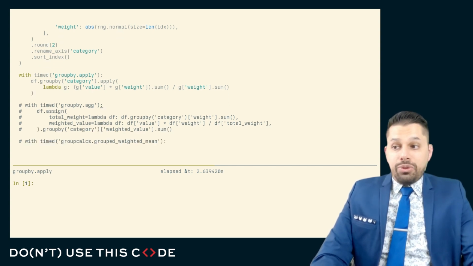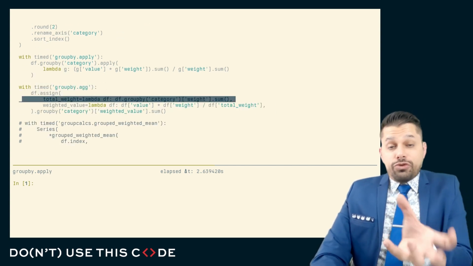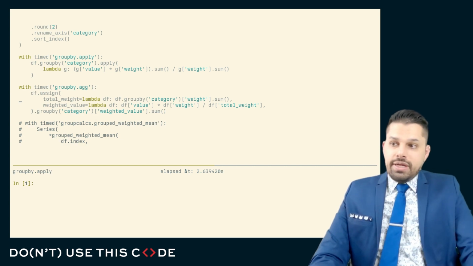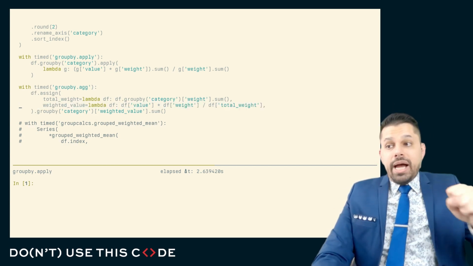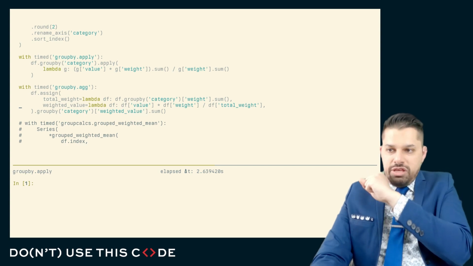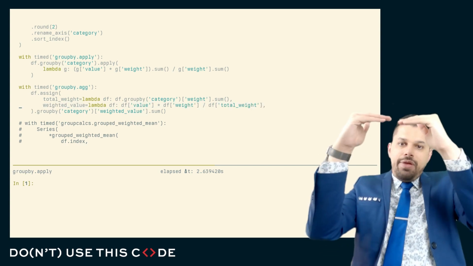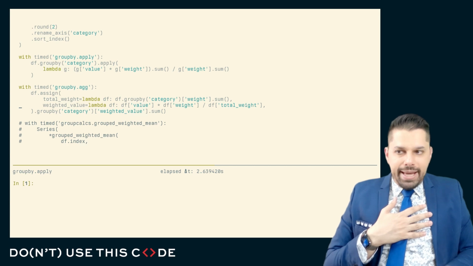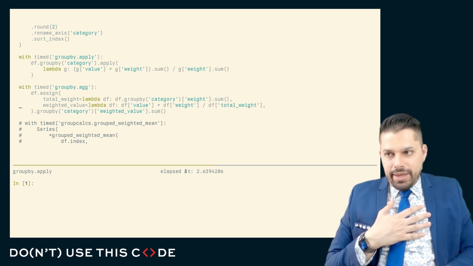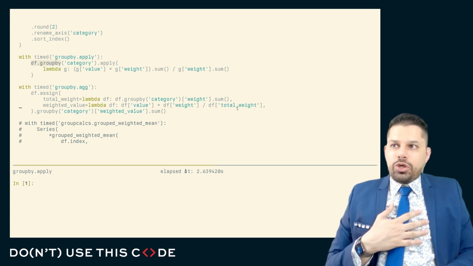Let me show you what that would look like in this case. We'll first create a brand new column with the total weight. Then we'll create a column with the weighted value, combining the column from above with the value and the weights. And these can be done down the entire data frame without anything more than just one additional group by agg here. And then we'll do a group by at the end. So we'll take this one singular group by and we'll turn it into two group bys.